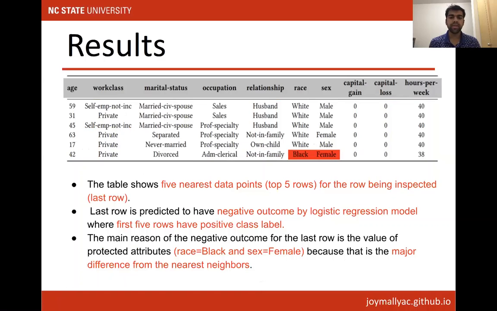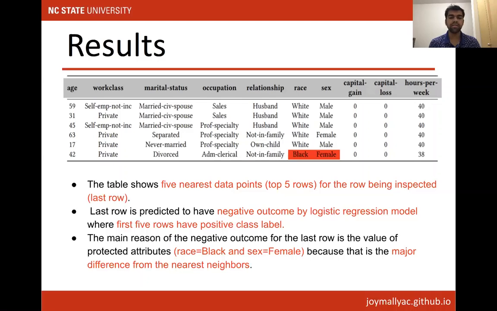But when we look at the data distribution, we see the major difference is the value of sex and race. So this data point is being given a negative outcome just because of the value of race and sex. So this is unfair treatment by our model. This way, using the fair KNN method, we can find whether a particular data point is being treated unfairly or not.